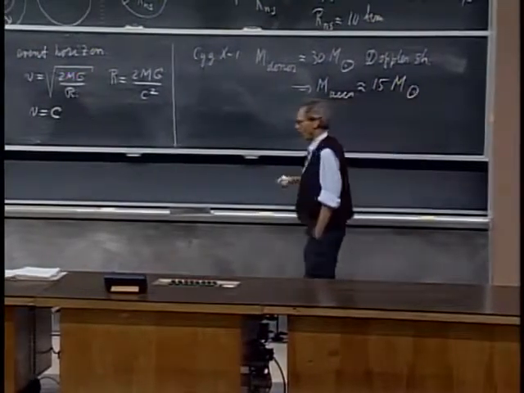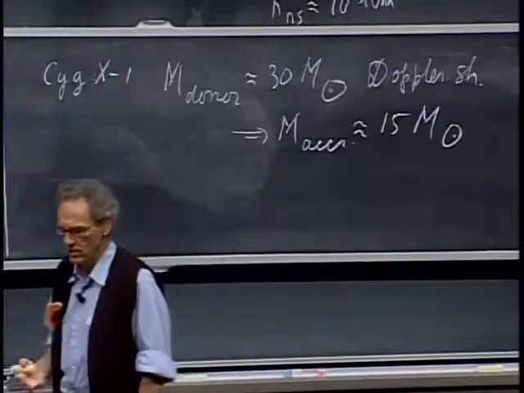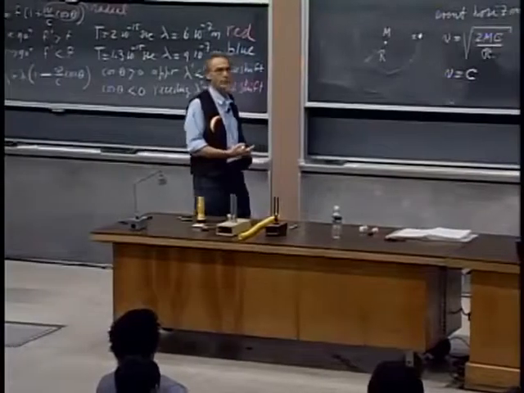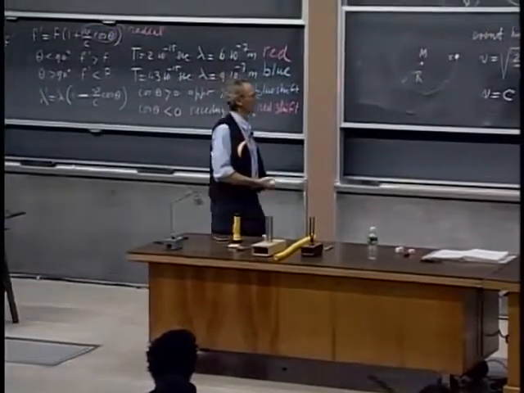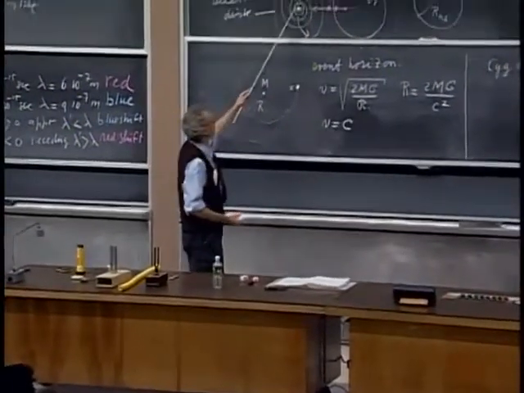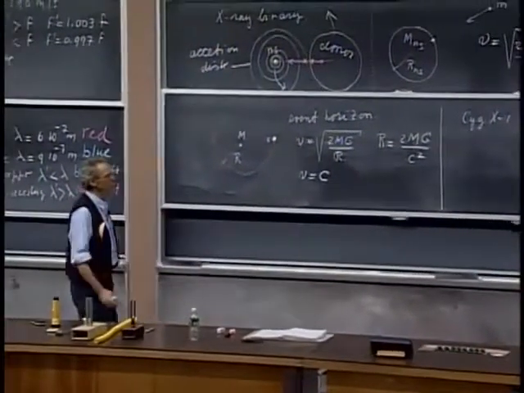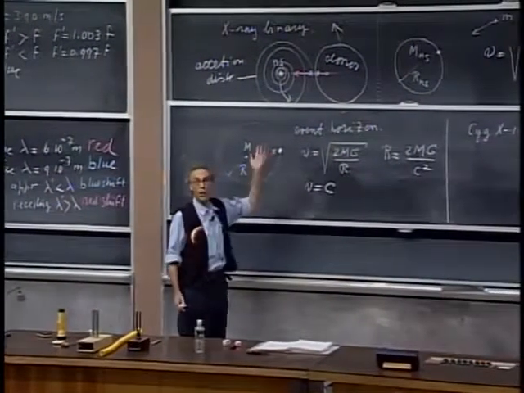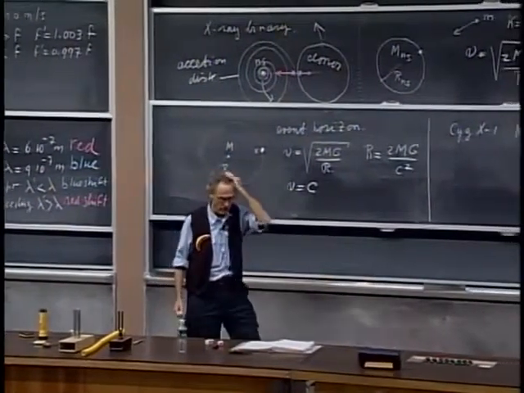Now, when this was found in the early 70s, most people concluded this has to be a black hole. It is a very compact object, otherwise it wouldn't emit X-rays in the first place, and clearly, if the mass of that compact object is way larger than 3 solar masses, then there is no doubt in our minds that this is a black hole. Since that time, many black hole X-ray binaries have been discovered.